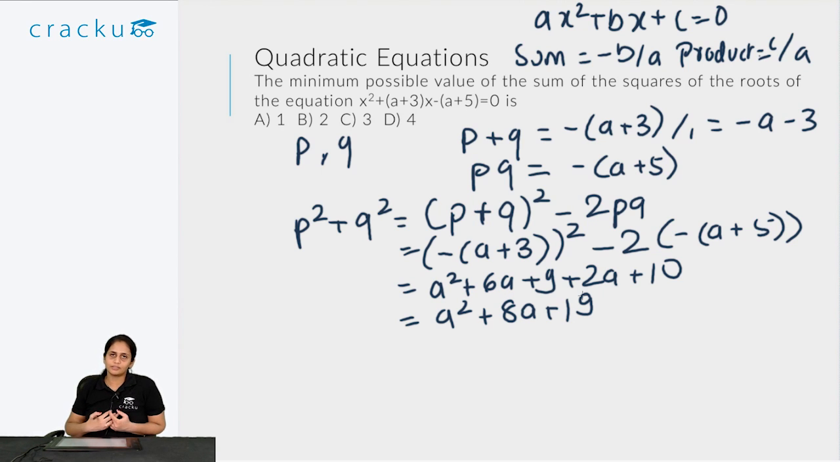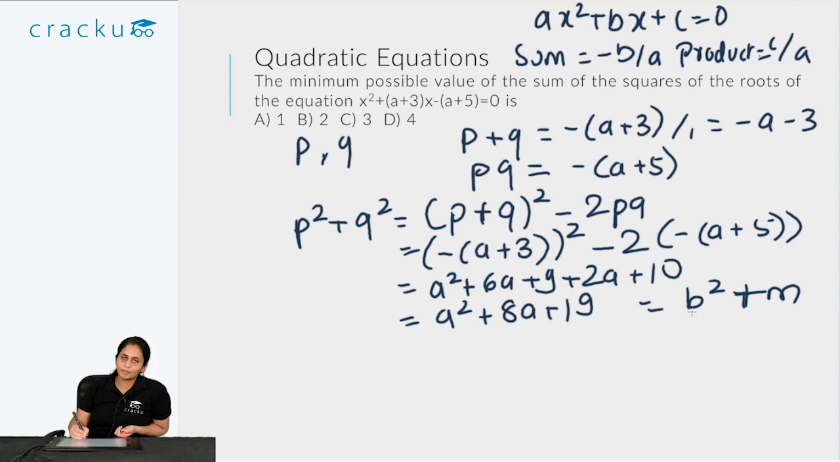So there are two ways to find the minimum value. One way is to express this equation as some perfect square plus a number, say b square plus m. Since b square is a perfect square of a real number, it will be non-negative. So the minimum possible value of b square in such cases would be 0, and then the minimum value is m. That is one way to solve. Otherwise, you can also use the concept of calculating the minimum value of a quadratic equation.